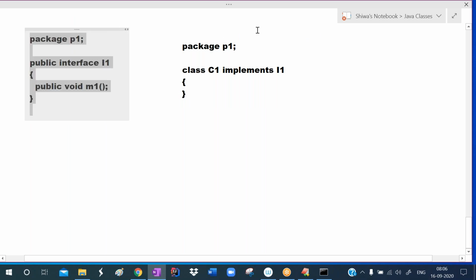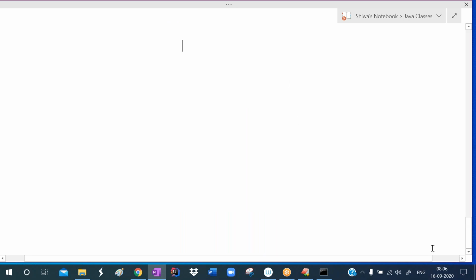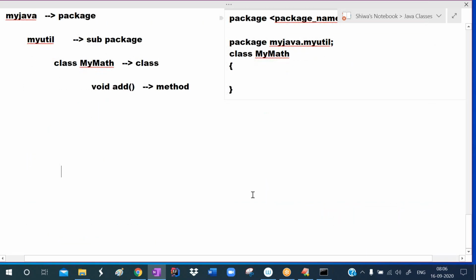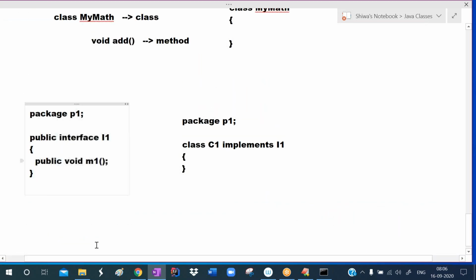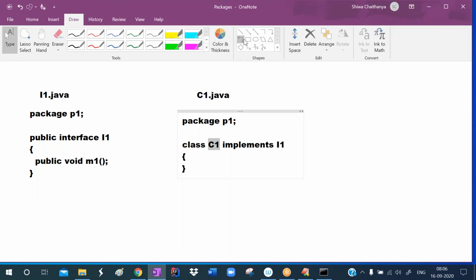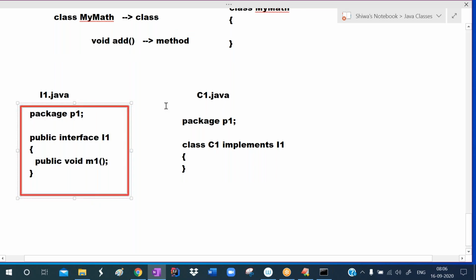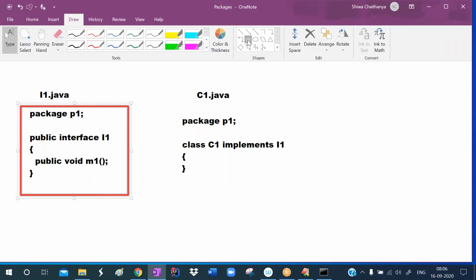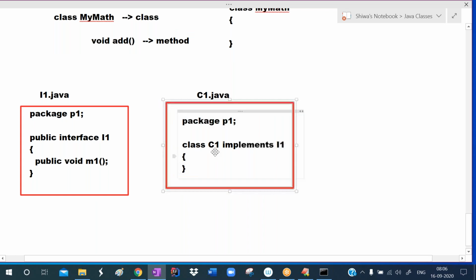Okay, then you can reuse that one. So this is about packages. So the packages concept is over. You can try it. Try it in one file. Save it with the name i1.java. Save it with the name c1.java. So like this, define, you can try it. Define this in one file, define this in another file. Here provide the implementation part for m1.